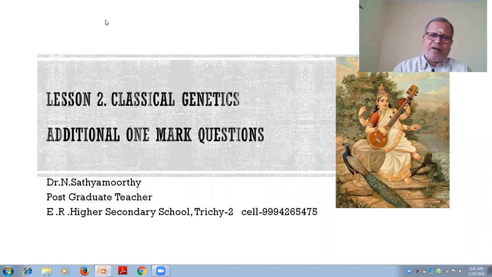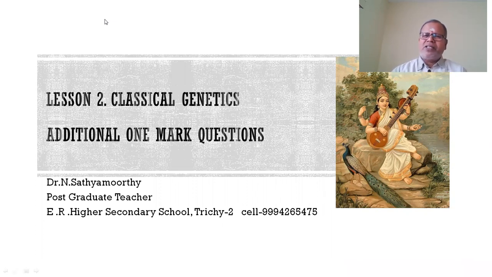Today I'd like to give a brief idea regarding additional one mark questions in classical genetics. Classical genetics, the study of heredity and inherited variation, is said to be genetics. Classical genetics is completely based on Mendelian experiments: monohybrid, dihybrid, monohybrid backcross, monohybrid test cross, and other things. So, simple additional questions I want to discuss today, students.